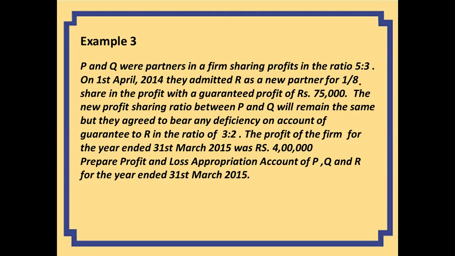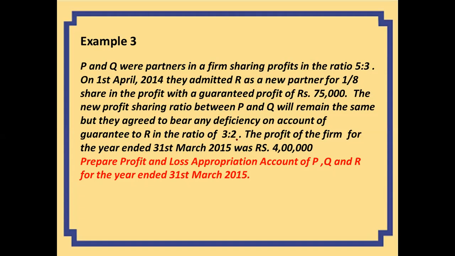The new profit sharing ratio between P and Q will remain the same, but they agree to bear any deficiency on account of guarantee to R in the ratio of 3:2. But they said in case there is any deficiency, so they decided the ratio in which they are going to bear this deficiency. The profit of the firm for the year ended 31st March 2015 was rupees 4 lakh. So we'll find out what is expected of us to do. They ask us to prepare the profit and loss appropriation account.